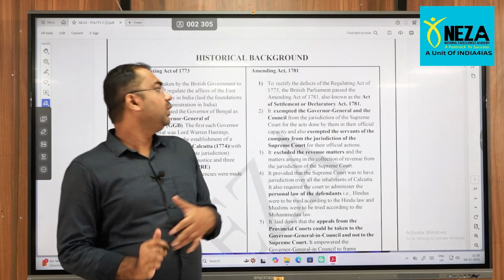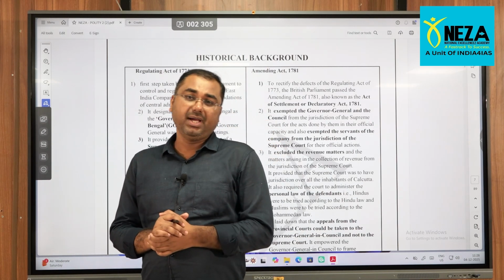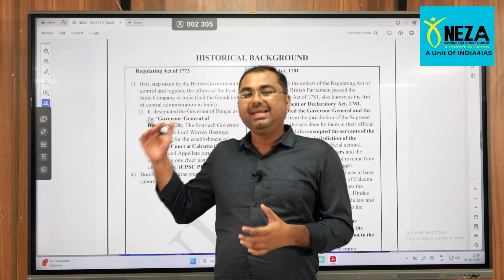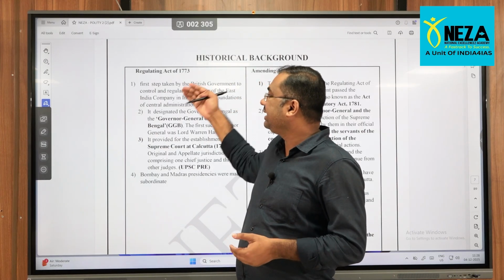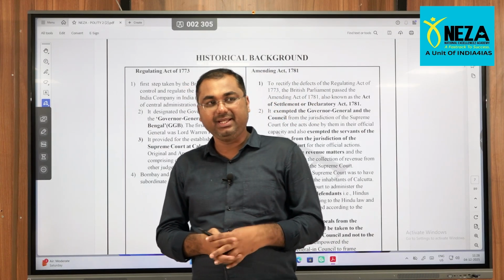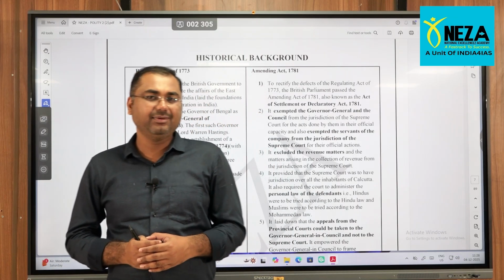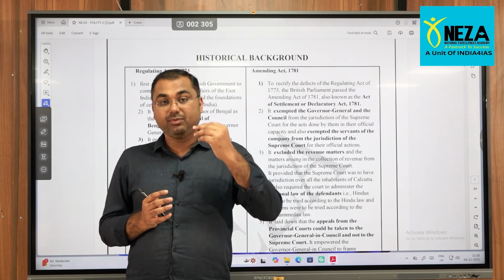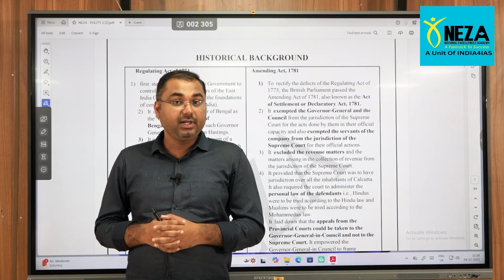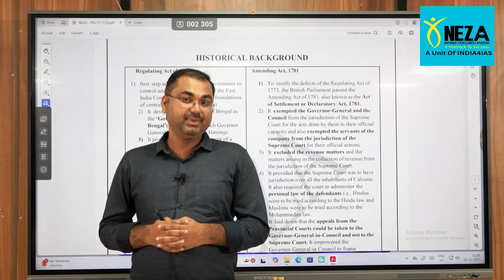Right. So to understand the historical background, as I have already mentioned about the important acts, that all starts with the Regulating Act of 1773 till the time of 1947. Quickly we will look at what the major developments were and where there is a high possibility of questions being asked from the examination perspective.